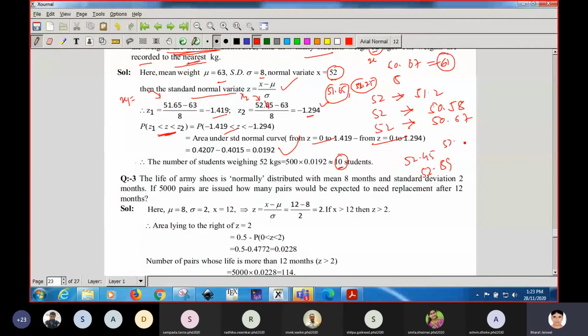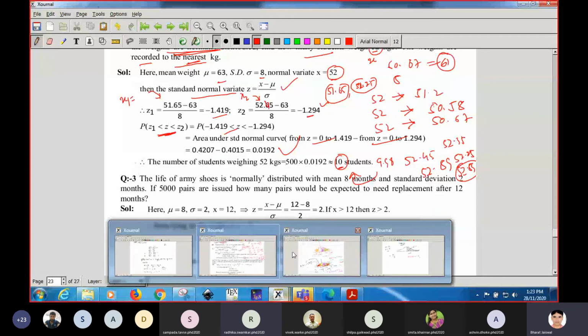So you can change 45 to 35. You can change it to 52.25, but you cannot change 52 to 89. It will go to 53, nearly 53. That will not be counted in 52, but it will count in 53. So the answer will be approximately the same. If the number of students comes out to be 9.9 something, you can say it is equal to 10.